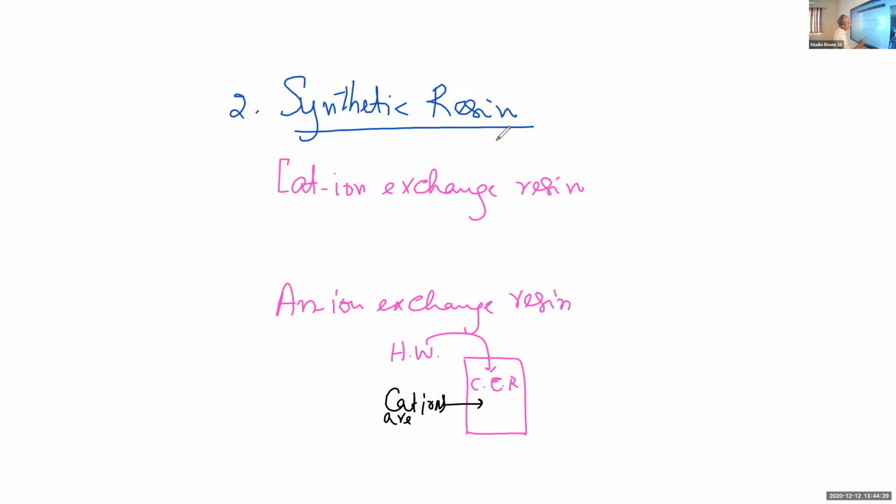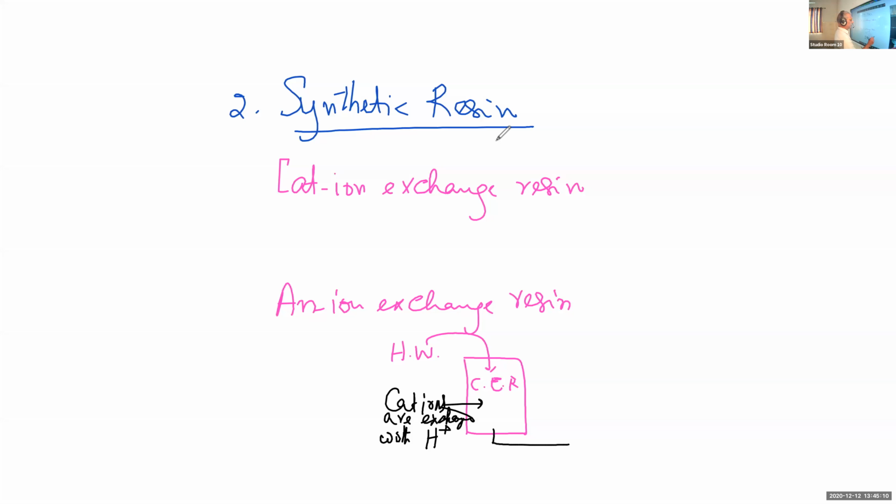Cations are exchanged with H plus ions present in the cation exchange resin. So not only calcium and magnesium, all types of metallic ions are exchanged with H plus ions.